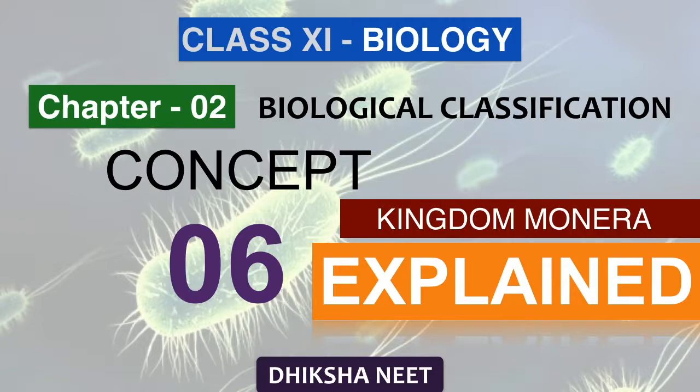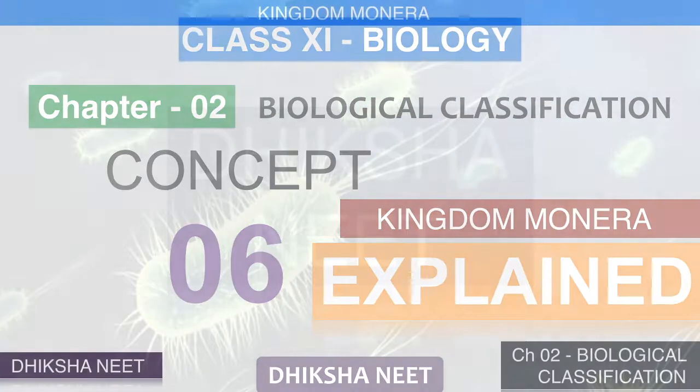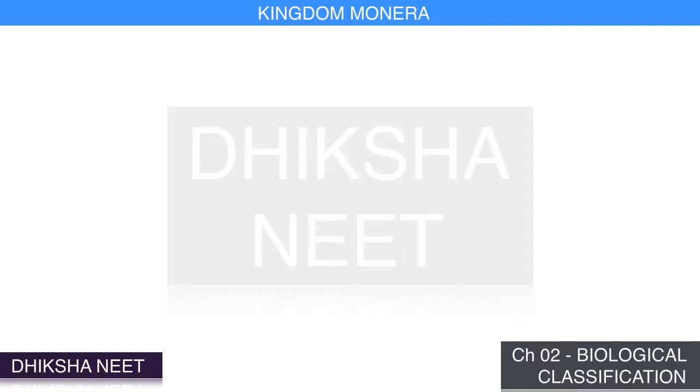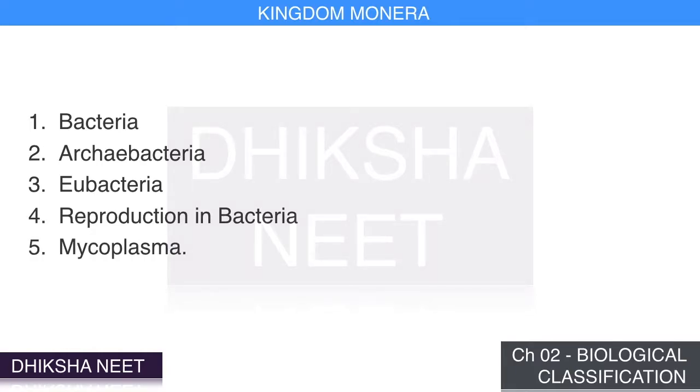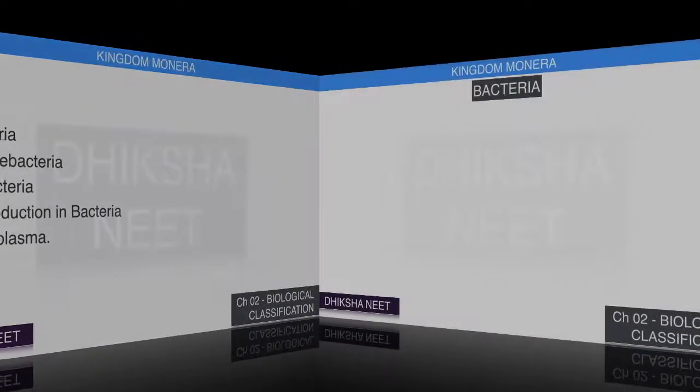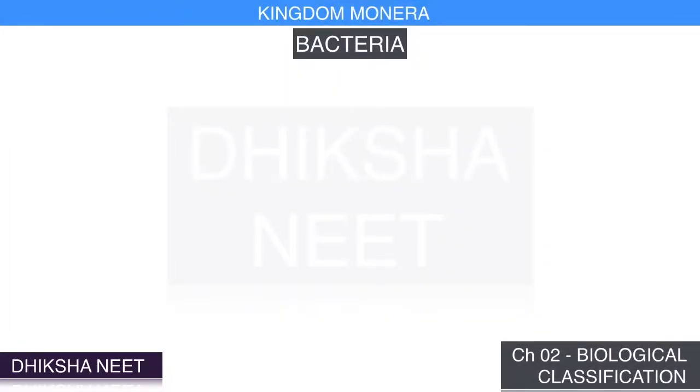Hello everyone. Let us see now the sixth concept, Kingdom Monera. The discussion here helps you understand the following: 1. Bacteria. 2. Archaebacteria. 3. Eubacteria. 4. Reproduction in bacteria. 5. Mycoplasma. Let us try to understand each of these.